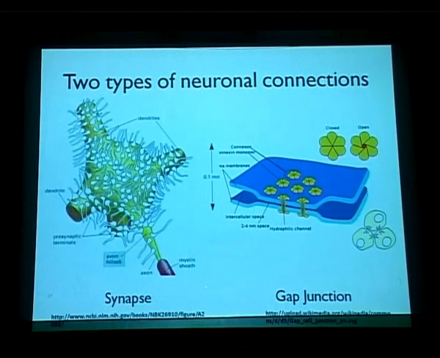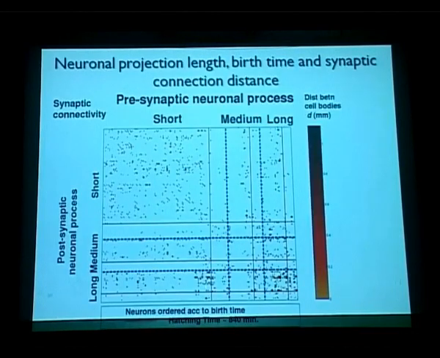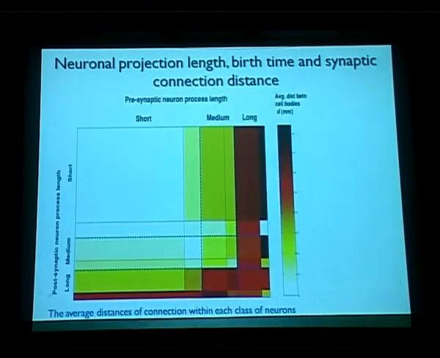So using that connectivity matrix, we have divided the neurons. And as you can see in this slide, we have our matrix. So we have divided it into short projection length neurons, medium projection length neurons, long projection length. This is the presynaptic neuronal process length we are considering. Now, by short, we usually mean 0.3 fraction of the body length. Medium is 0.5, and long is greater than 0.6 fraction of the body length. So these are the neurons with presynaptic connections of these lengths.